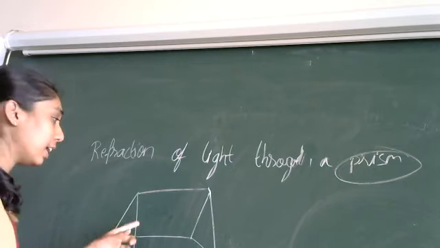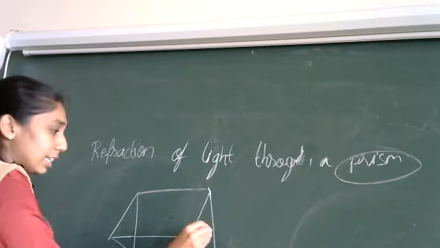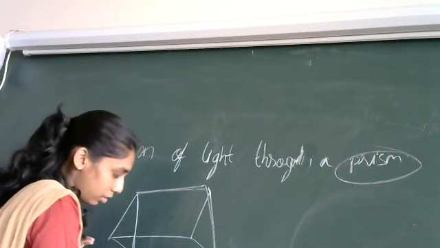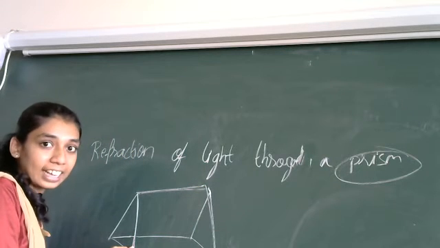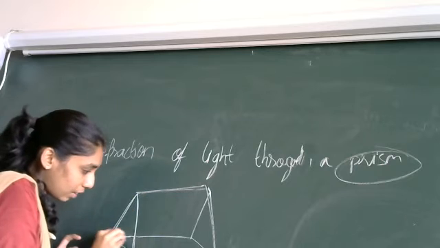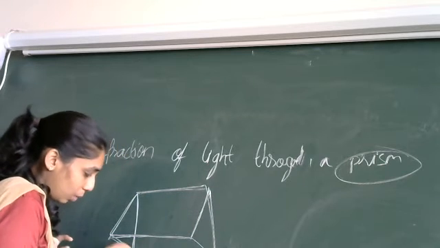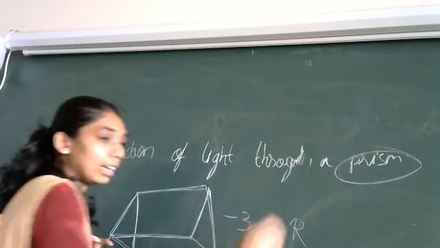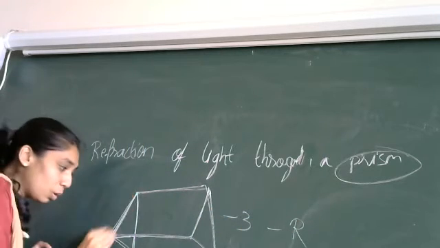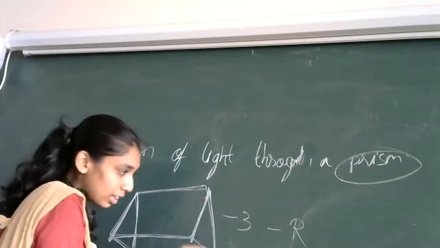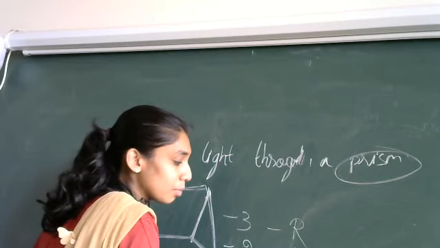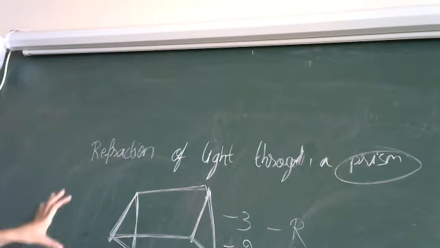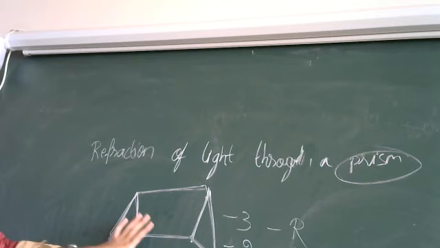So this is a rectangular based prism. I'll show you one. So this is a rectangular surface. The second rectangular surface is over here and the third one is over here. So in total it has three rectangular surfaces and two, can you see, these are the two triangular surfaces.